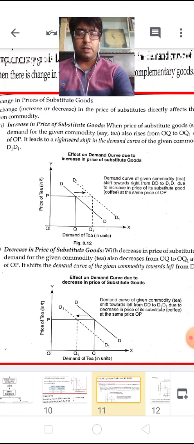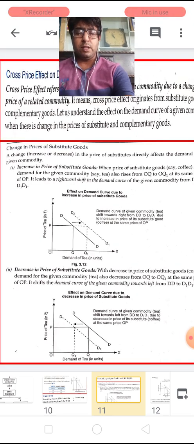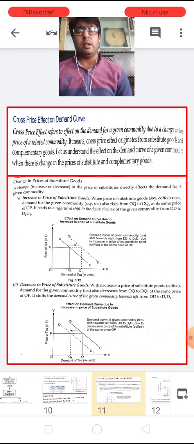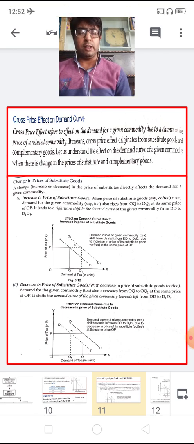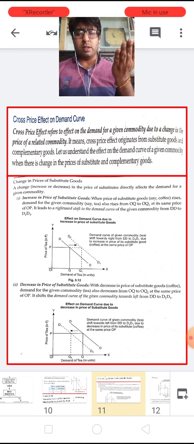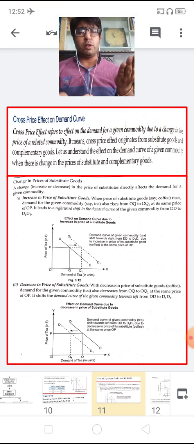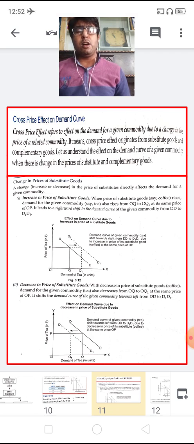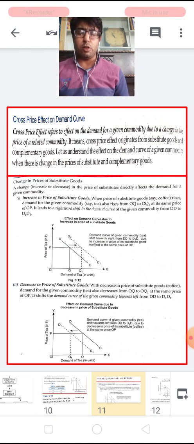So with this explanation, we will understand that if there is any change in the prices of substitute goods, then it definitely affects the demand of a given commodity. If the prices of the substitute goods increase, then the demand of the given commodity also decreases, and if the prices of substitute goods decrease, then the demand of the given commodity also decreases. So with this explanation, we will understand that we have a positive relationship between the prices of the substitute goods and the demand of a given commodity.